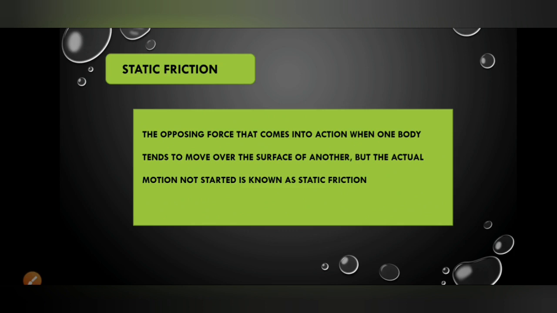At this time also, there is a frictional force present, and this frictional force is known as static friction.